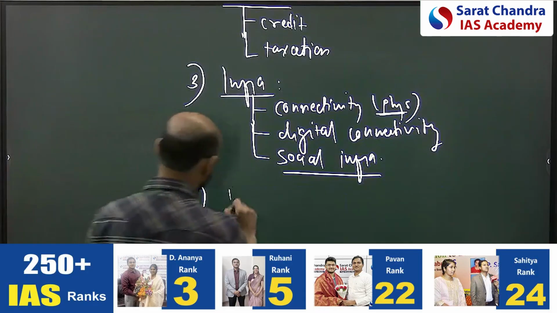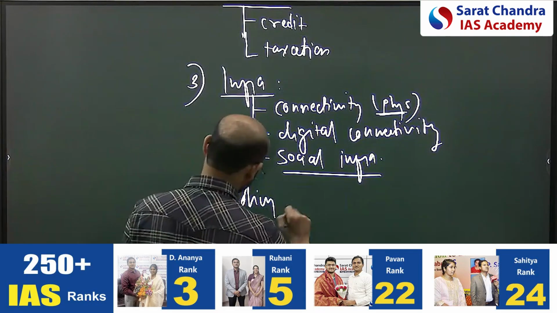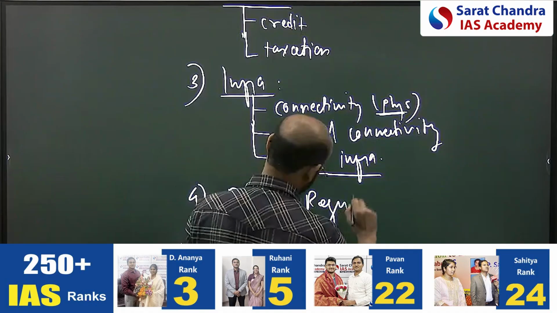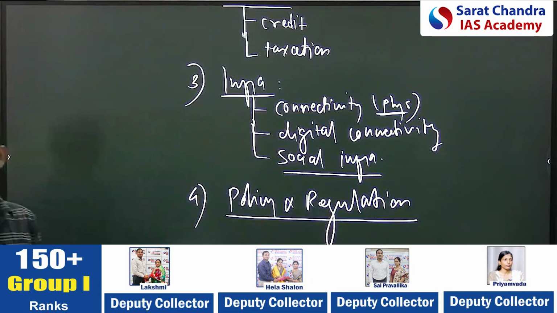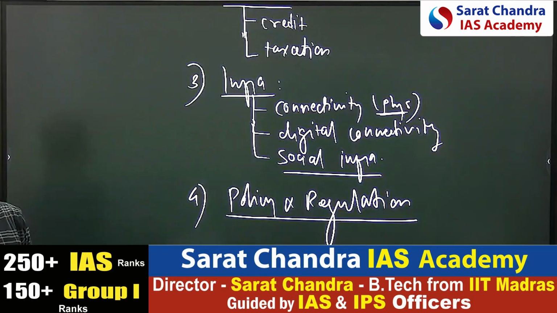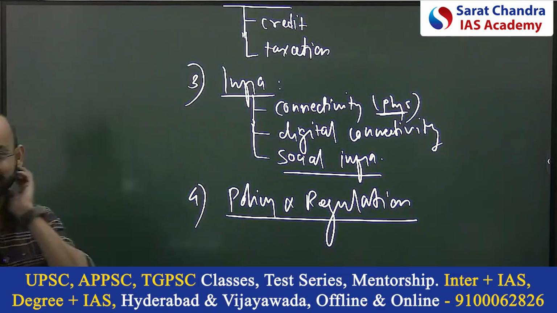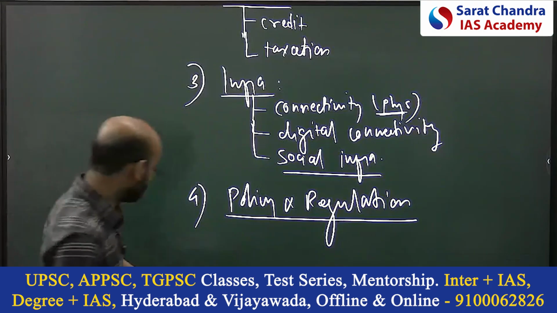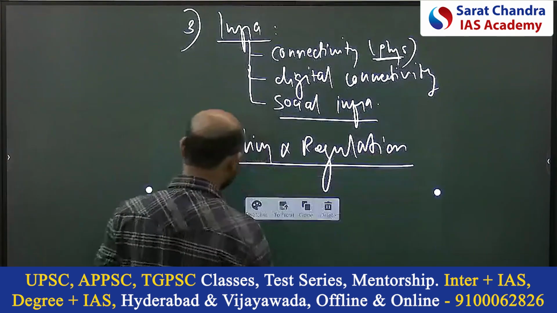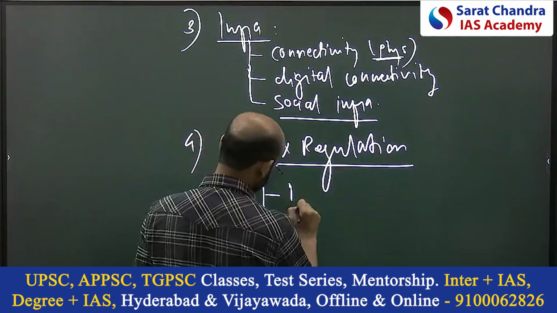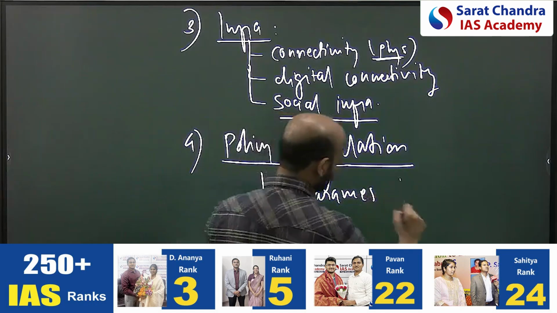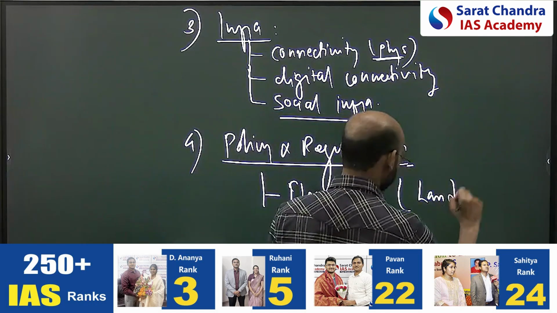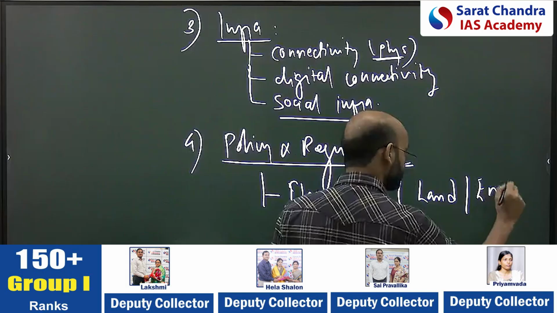Policy and regulation. Some states give tax cuts, subsidies, single window clearance. Here, the most important thing for the industry is clearances. Two clearances are very important: one is land, second is environmental clearance.